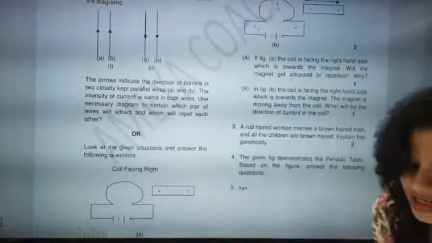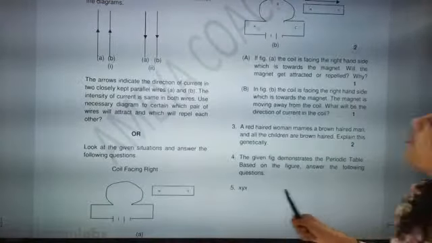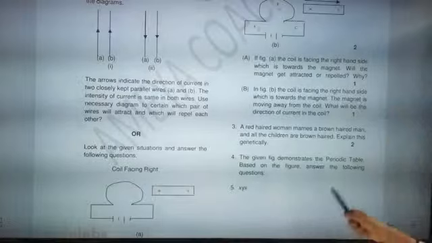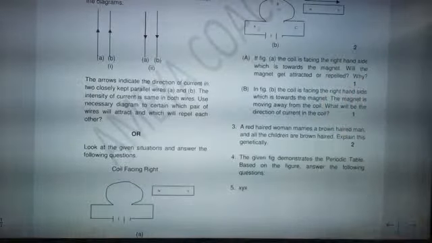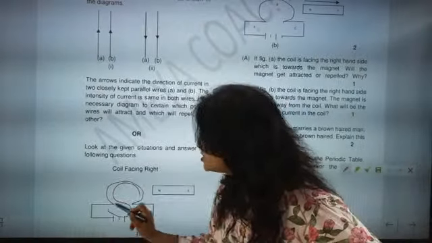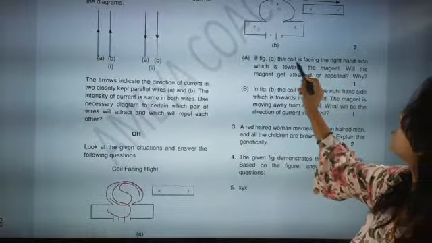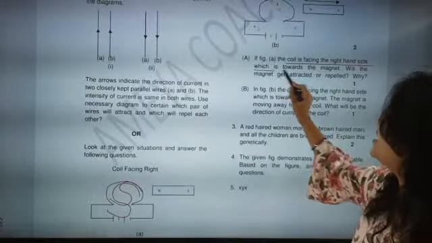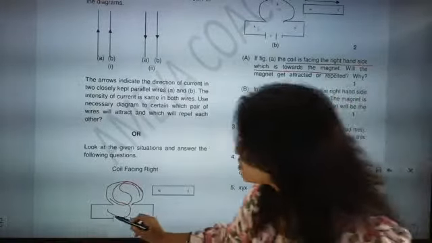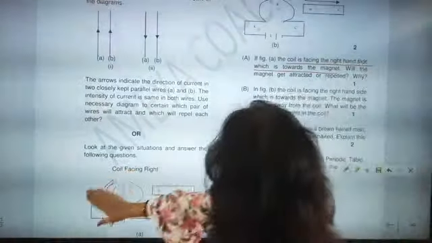Correct, Mohan. Absolutely correct. In the first figure, it is going to attract. So how in the first figure is it going to attract? You see here, in the first figure, I told you, a south pole will be generated here. The coil is facing the right hand side, which is towards the magnet. So on the right hand side, you check the flow of the current.